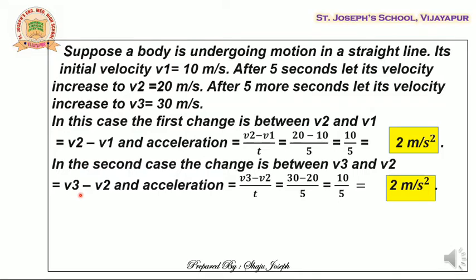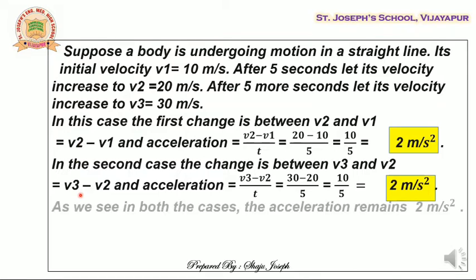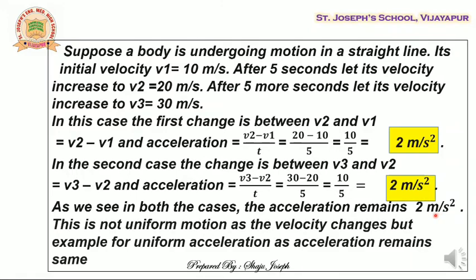So velocity is changing, but how much it changed, that quantity remains same. So we can say that in both the cases, the acceleration remains same. How much? 2 meter per second square. This is called uniform motion. No, this is uniform acceleration.